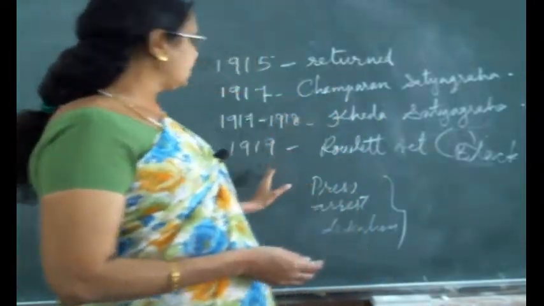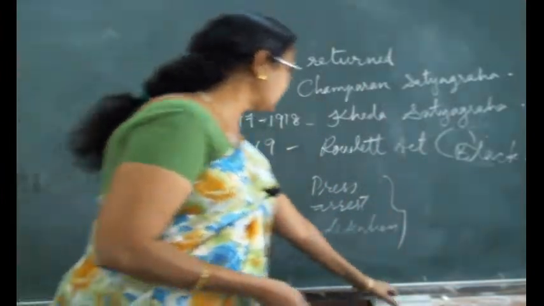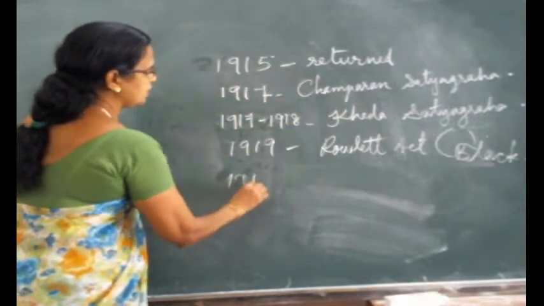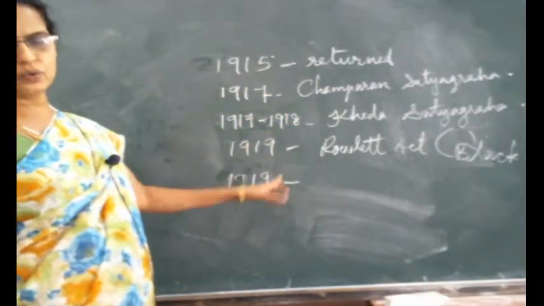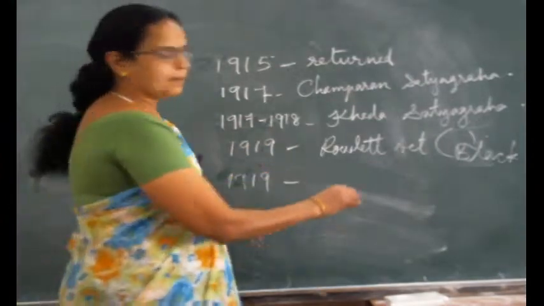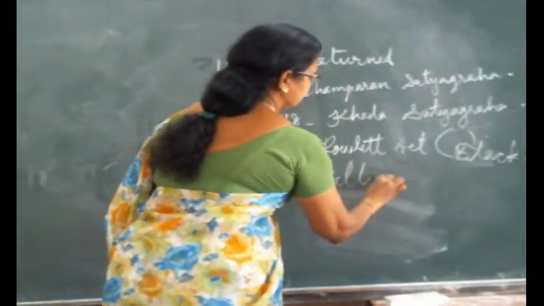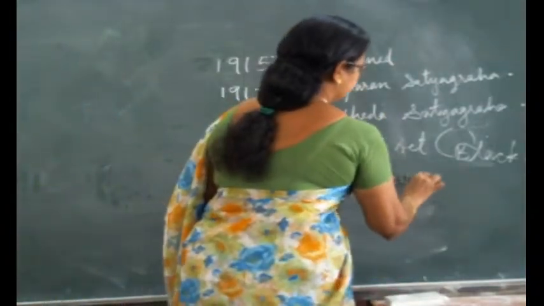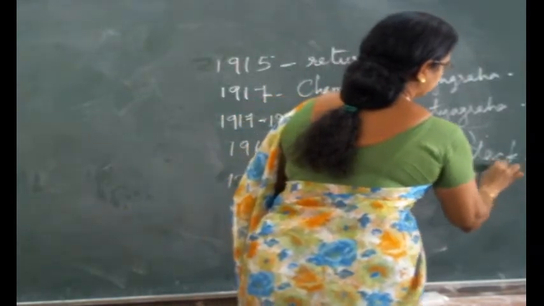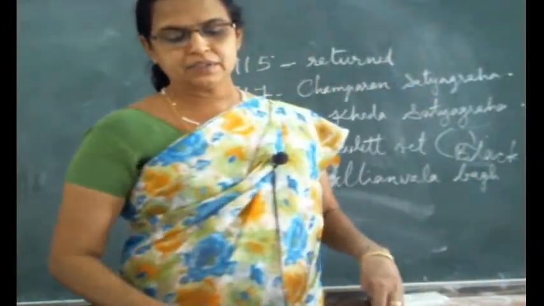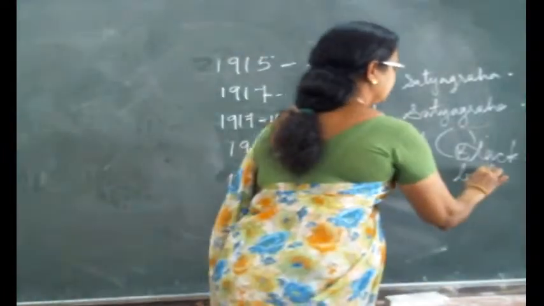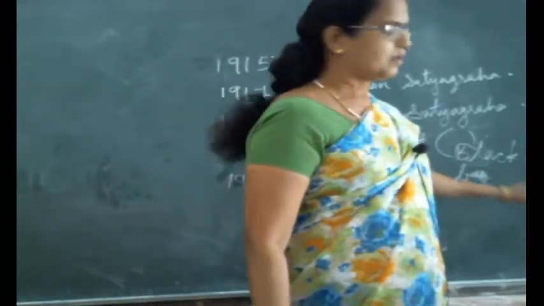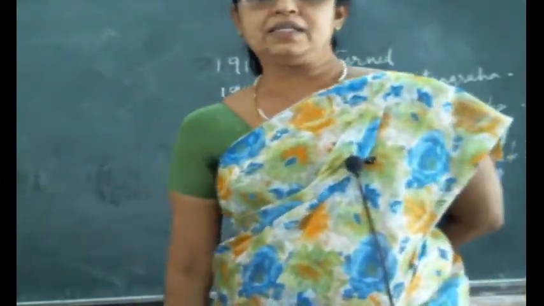Next one, again in 1919, another incident is there, that is the Jallianwala Bagh massacre. Again 1919, so you remember two incidents. Jallianwala Bagh. You all know, yes, this, no? Okay, the Jallianwala Bagh massacre. It was in 1919.